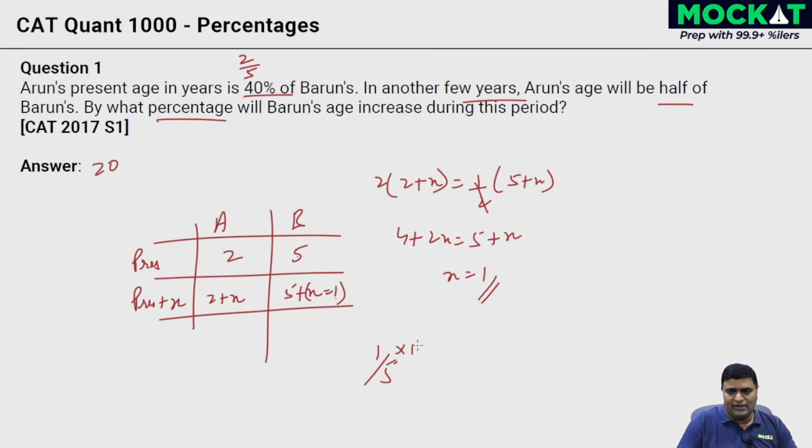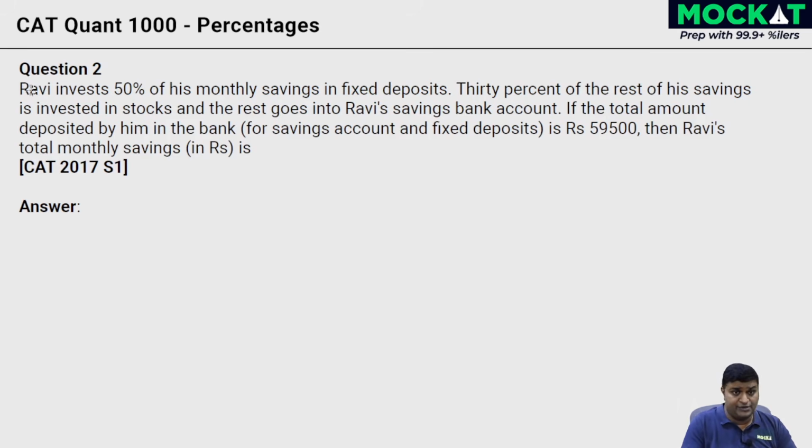Those of you not familiar yet, you can multiply with 100% to convert it to a percentage form, and you get 20%. That's the increase. Increase of 1 year compared to 5 years. 20 is the answer. On to question 2.